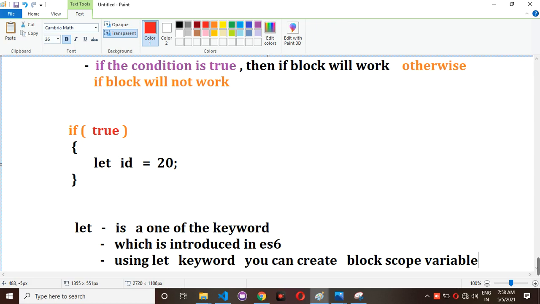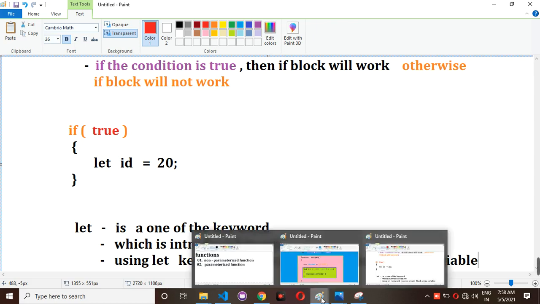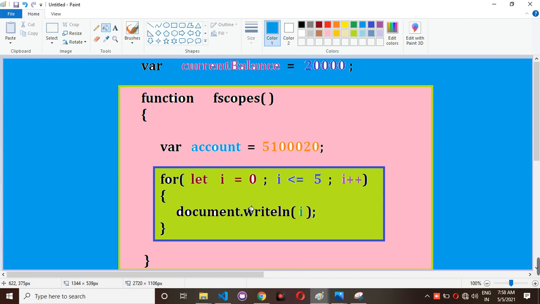I already told you, we have three types of scopes: the global scope, the function scope, and the block scope. Here block means whether it is a for loop, if, while loop, do while loop, or any other loops. If you are using loop conditions or control statements, this comes under block scope, and inside this particular block only you are going to create variables.